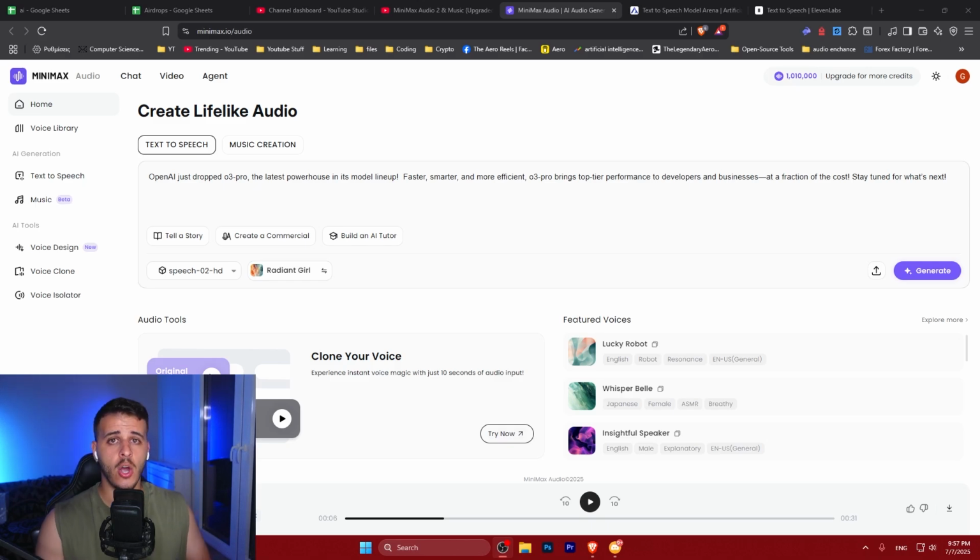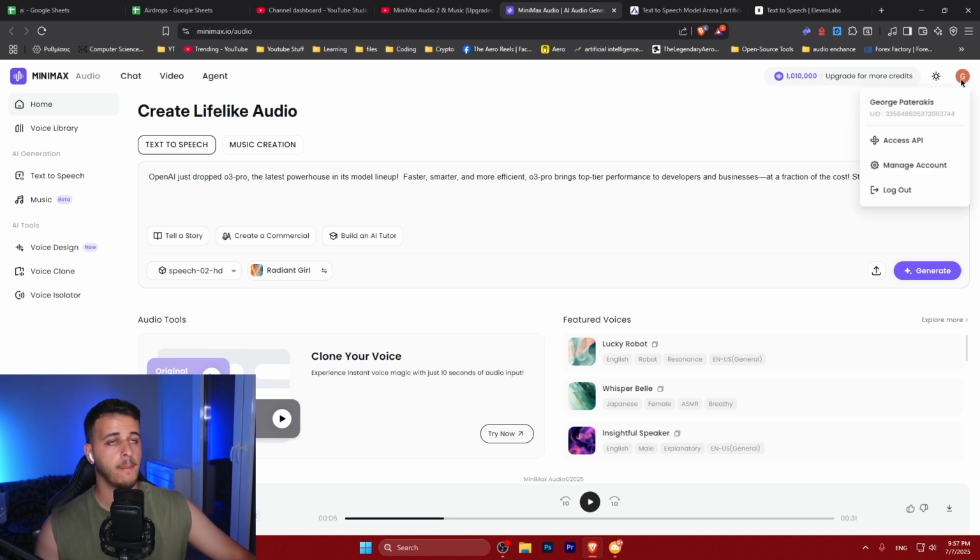This new AI audio model is insane. It is able to generate realistic text-to-speech voices as well as clone your voice and also create music. Today we're going to talk about MiniMax Audio Speech-02 HD. You can use it completely for free every single month by signing in at minimax.io. You get specific free credits every single month for your usage.